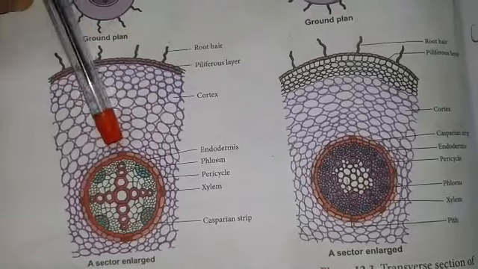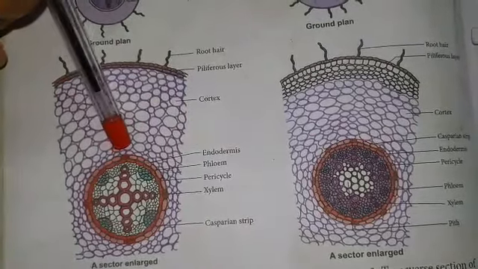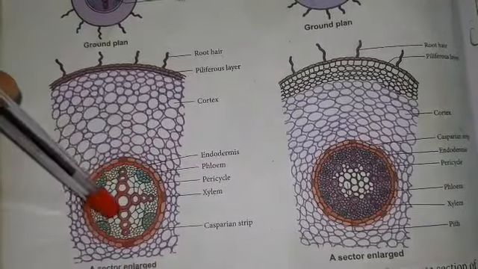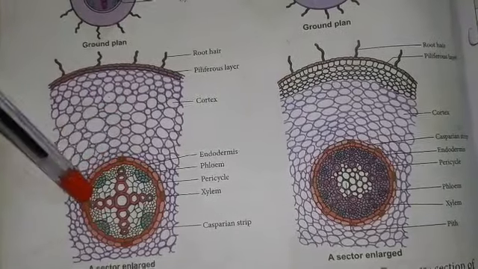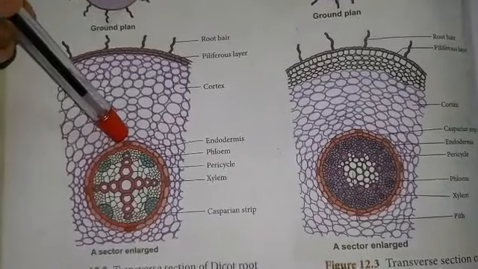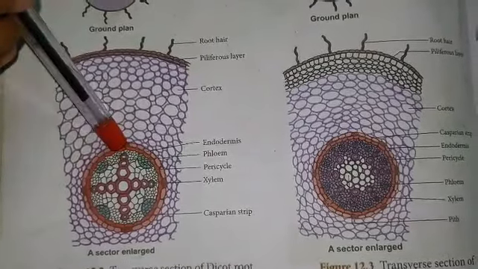The main function of the Casparian strip is to prevent the re-entry of water once it goes into the xylem, back to the cortex. Some cells opposite to the protoxylem lack thickening. Such cells are called passage cells. The endodermal cells opposite to the protoxylem lack Casparian strips. They are thin walled.